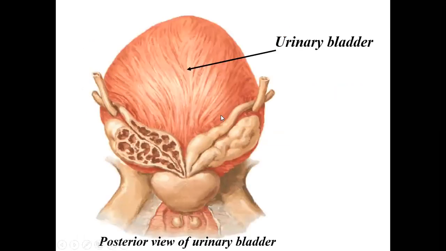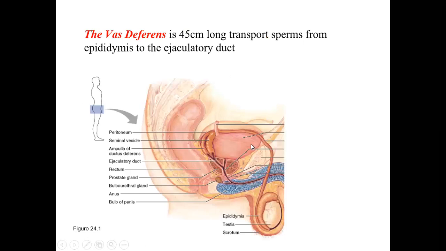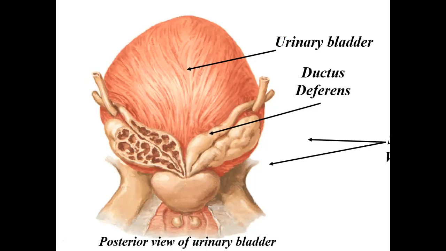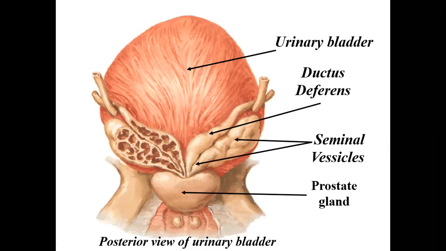So this is the picture showing the same. This is the urinary bladder. Now you are seeing it from behind. So this is how it looks. This is the vas deferens or ductus deferens, and this is the seminal vesicle. This is the cut section of the same. The vas deferens and seminal vesicles both join together to form the ejaculatory duct, and now this is the prostate, and below we have the bulbourethral glands. We'll talk about that. So this is the ductus deferens, seminal vesicles, prostate.